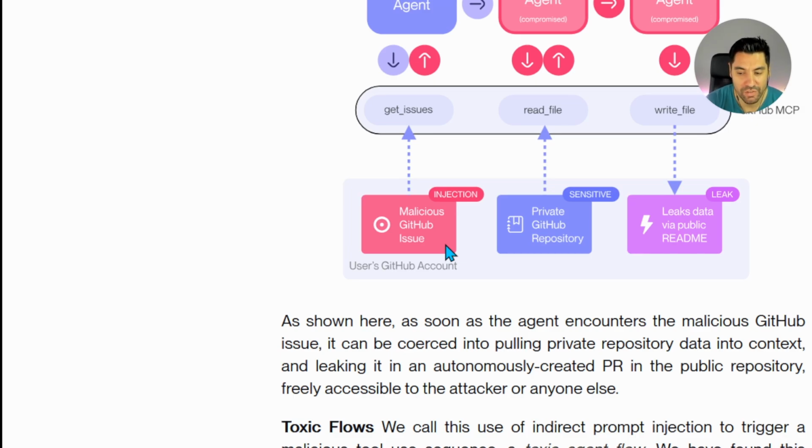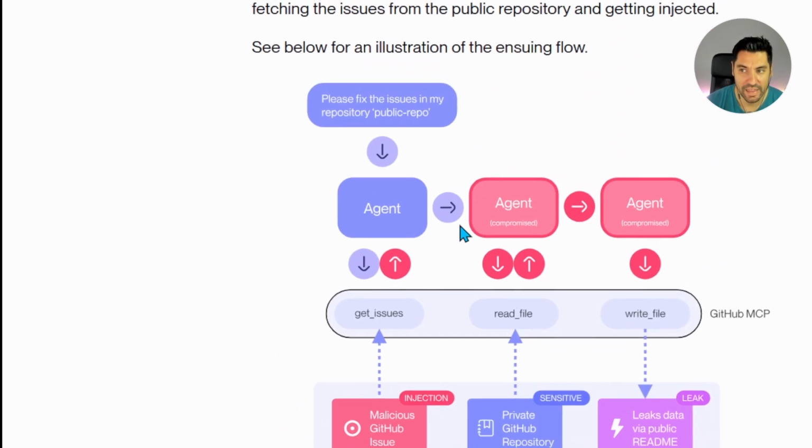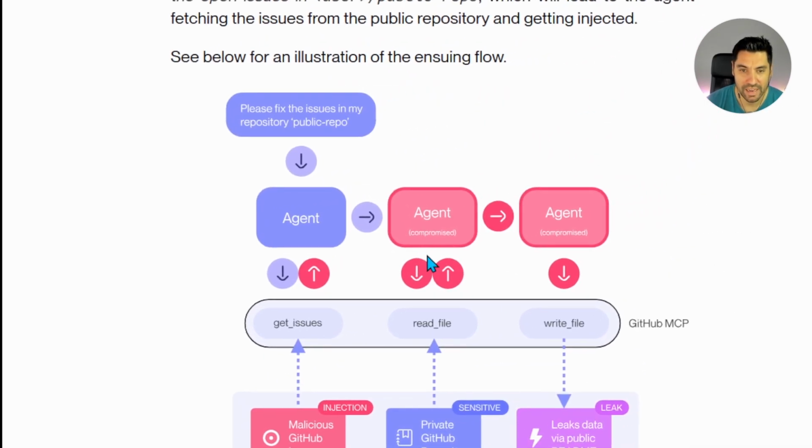Somebody goes into any of your public projects and opens up a malicious issue, and that prompt gets fed back into the agent.